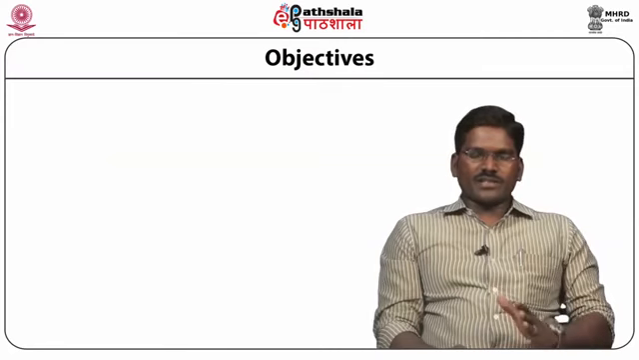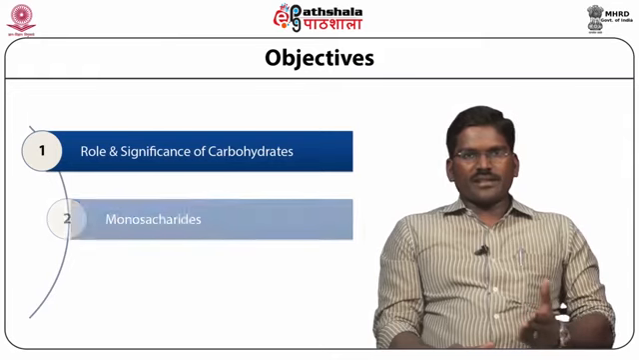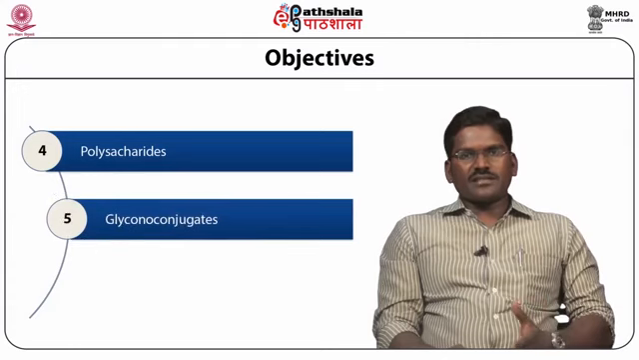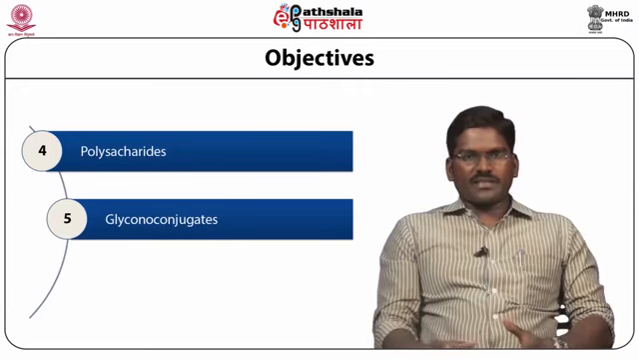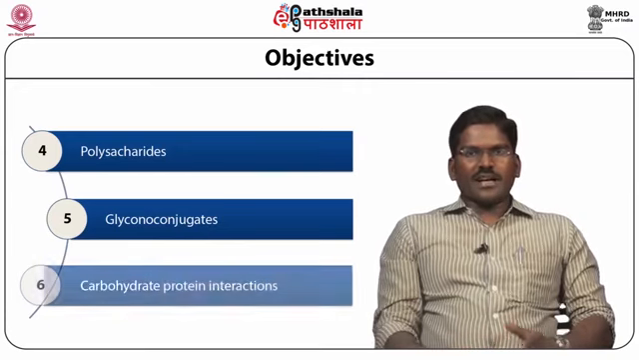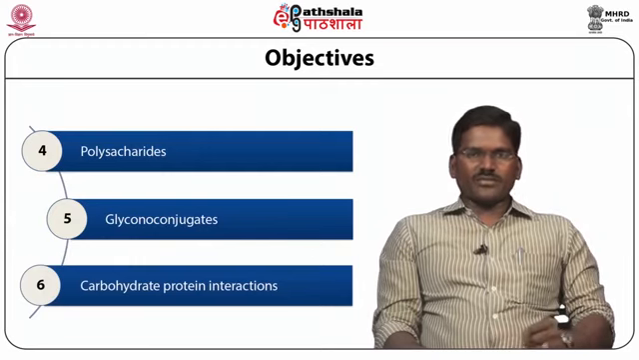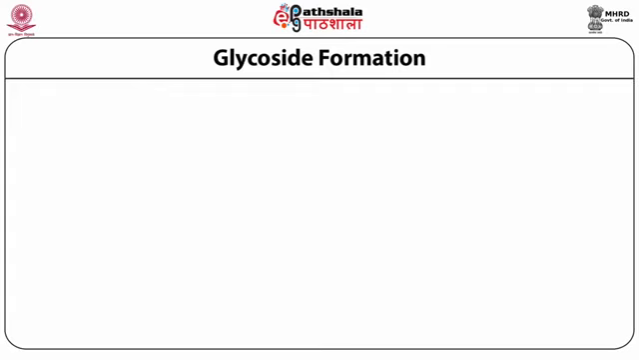Apart from that, today's objective is to study the role and significance of carbohydrates, then monosaccharides, oligosaccharides, polysaccharides. Also the glycoconjugates, which are proteins attached to carbohydrates, and their function, we are going to study in detail. And carbohydrate-protein interactions, another class of applications or importance of carbohydrates, we can study in today's lecture.